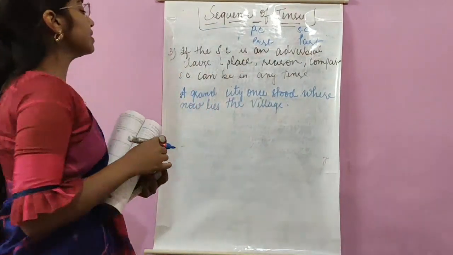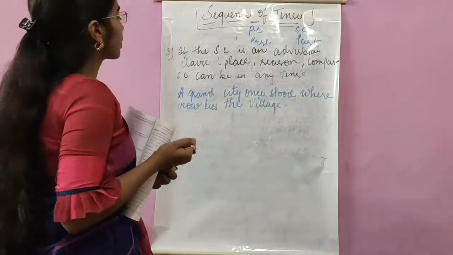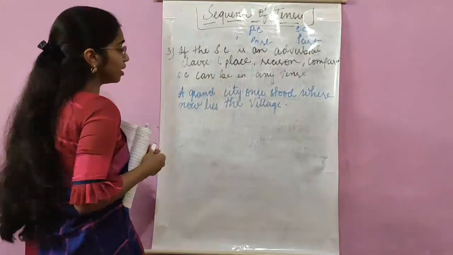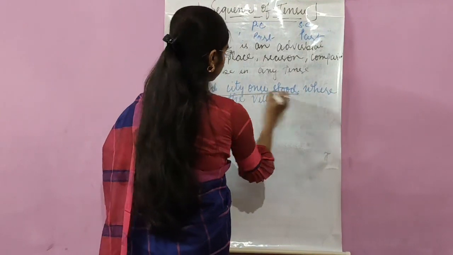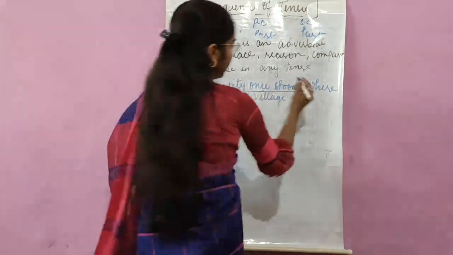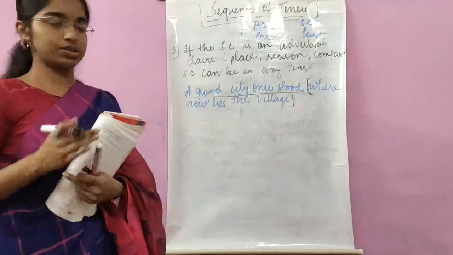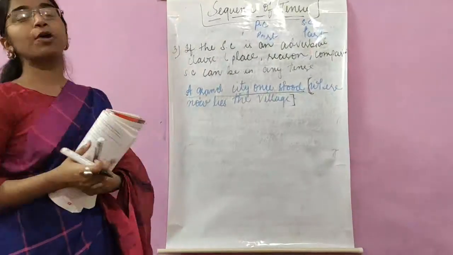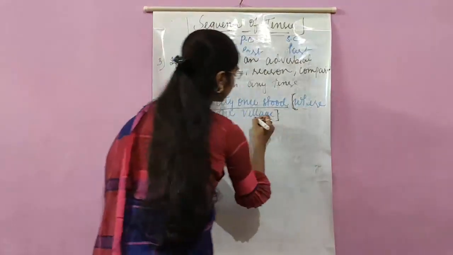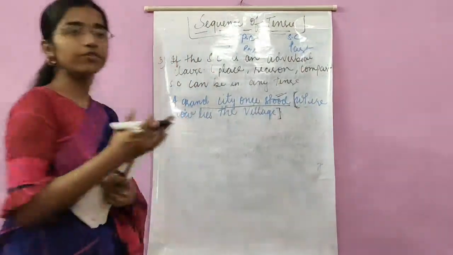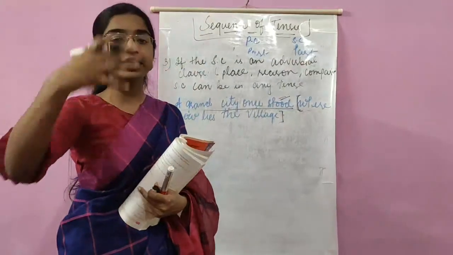A grand city once stood where now lies the village. If I ask you, what is the principal clause over here? I hope by now you have understood. The principal clause is "a grand city once stood." And this portion, "where now lies the village," is a subordinate clause. If you focus on it properly, the subordinate clause "where now lies the village" tells about the place of action. It gives us an idea about the place.